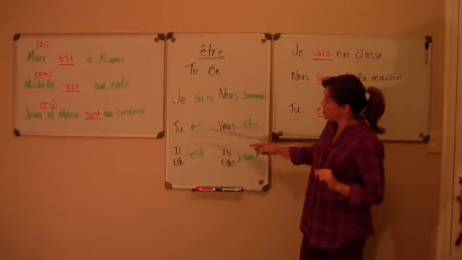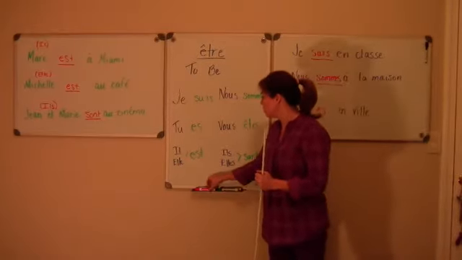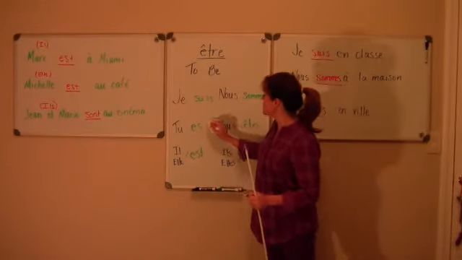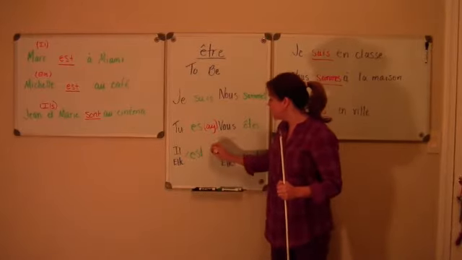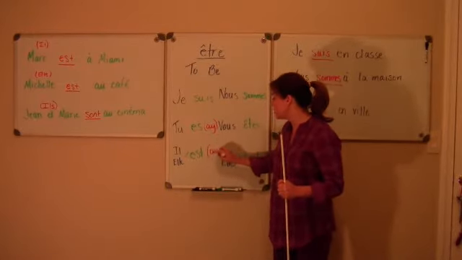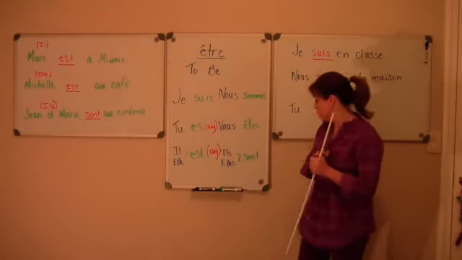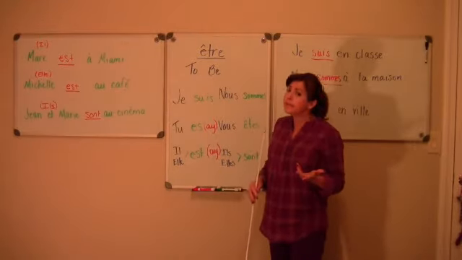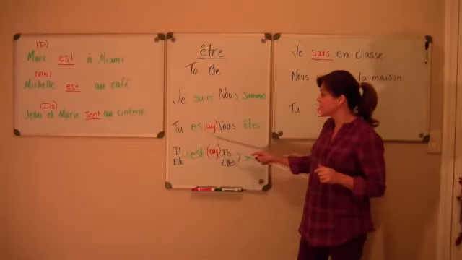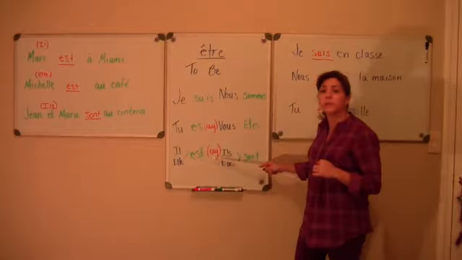Listen for a second. Tu es. This "es" is very similar to, if you think of the pronunciation in English, the letter A. Tu es. Il est. It's spelled differently in French, but it's pronounced just the same way. It's got that "ay" sound to it. So I don't pronounce the S in tu es, or the S and T in il est. This ES is pronounced "ay." This EST is pronounced "ay."